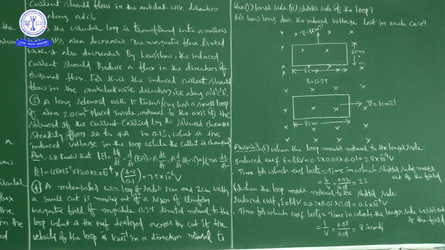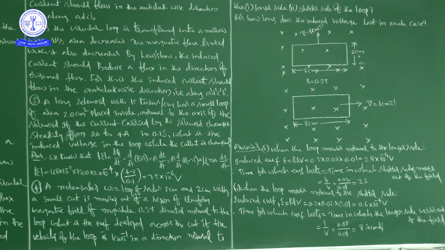Now, modulus of epsilon is equal to mu naught, whose value is 4 pi into 10 to the power of minus 7, and n value in SI is 1500 turns per meter. So we write 1500 into 2 into 10 to the power of minus 4. Why? Because A is actually 2 square centimeter, but we are converting into square meter. That's why 2 into 10 to the power of minus 4 square meter.